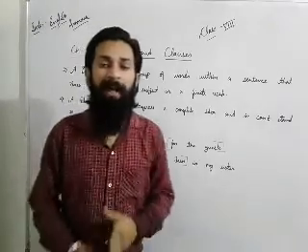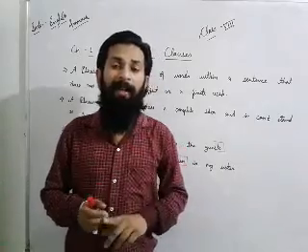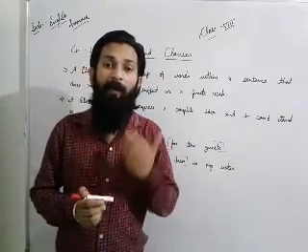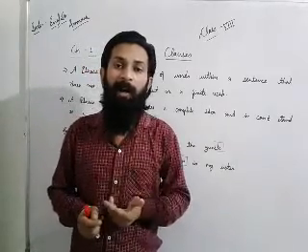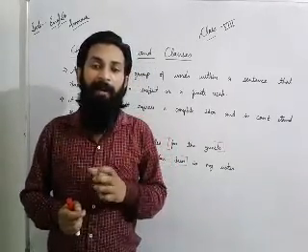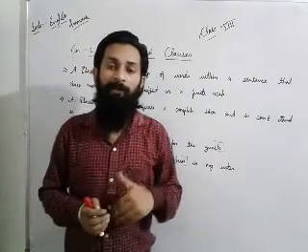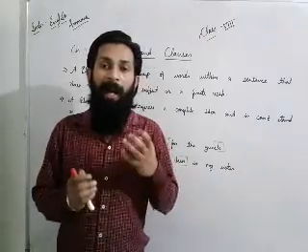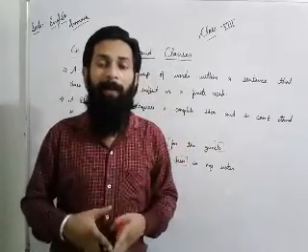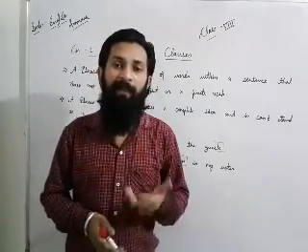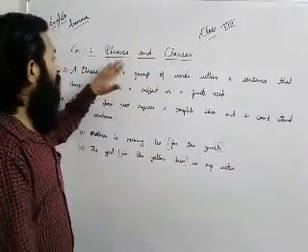Dear students, at first I want to discuss the smallest key, we can say, at the starting of any language, that is known as the alphabet. In Hindi we say Varnmala. After that, when one or more alphabets come near each other, they form a spelling or a word. And when two or three words come together and start giving a sense, that formation is known as a sentence. And here we are going to discuss phrases and clauses.